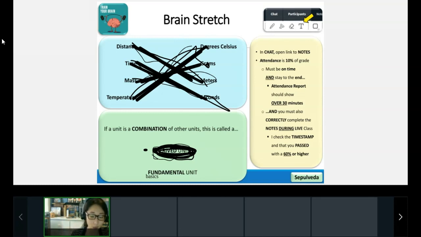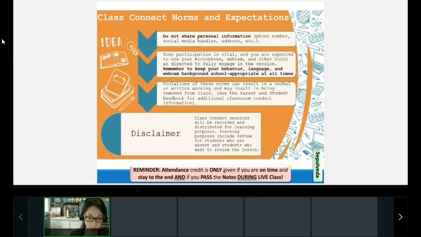So you need to be here according to the attendance report, and you need to actually be doing your notes during class, participating. I do check the timestamp on them. I do check that you passed with a 60% or higher. You should always pass because I always give you enough answers to pass. So you should always pass your notes in class if you also want attendance. Again, you always get notes credit regardless, but if you also want attendance, make sure that you're doing them in class.